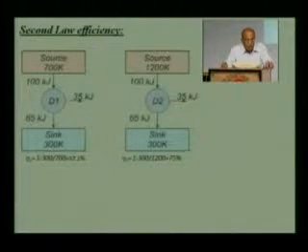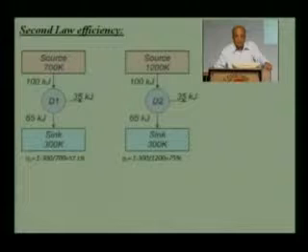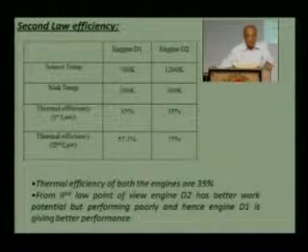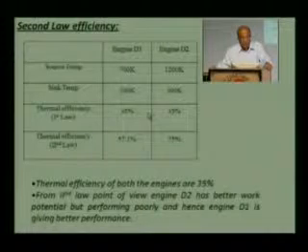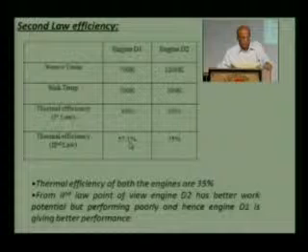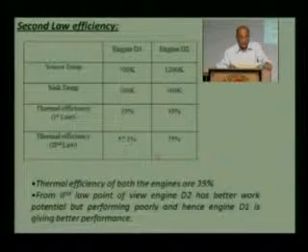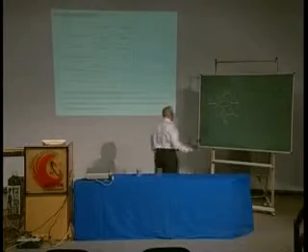From the first law of thermodynamics, the efficiency of engine 1 is 35%, and the efficiency of the second engine is also 35%. Whereas from the second law, the Carnot efficiency should have been 57% for the first engine and 75% for the second engine. The Carnot efficiency is defined as